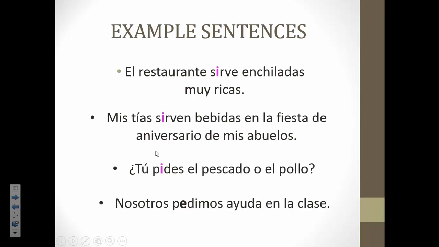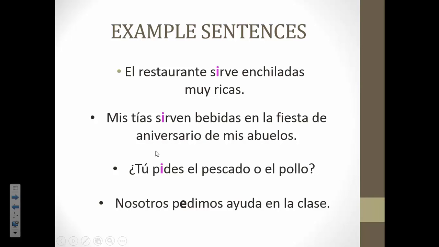Okay, some example sentences for you using these E to I stem-changing verbs. El restaurante sirve enchiladas muy ricas. Okay, so the restaurant serves very tasty enchiladas. So remember that because restaurant is not a person, we have to think of it in terms of gender and singular or plural. So because it's singular and masculine, it's like saying he. So we would conjugate servir in the he form. Okay? Look at the next one.